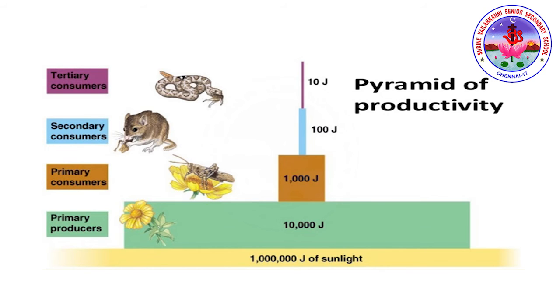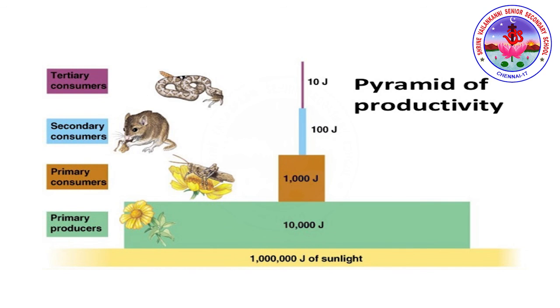Green plants utilize only a small portion of that absorbed energy, out of which the plant uses up some for respiration, and of 1000 calories, only 100 calories are stored as energy-rich materials. That is the 10% law. Now, suppose an animal eats a plant containing 100 calories of food energy. That animal uses some of it for its own metabolism and stores only 10 calories as food energy. A lion that eats that animal gets an even smaller amount of energy. Thus, usable energy decreases while passing from sunlight to the producer, to the herbivore, to the carnivore.